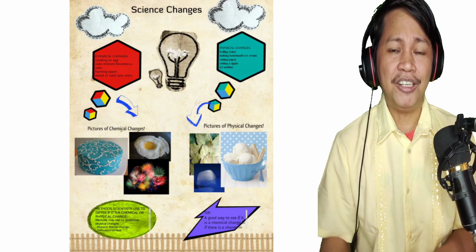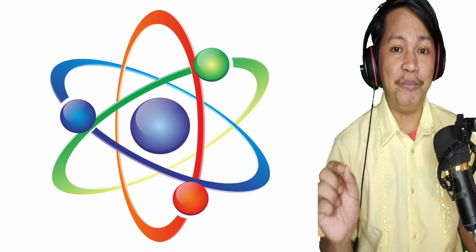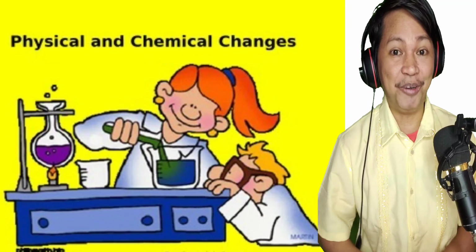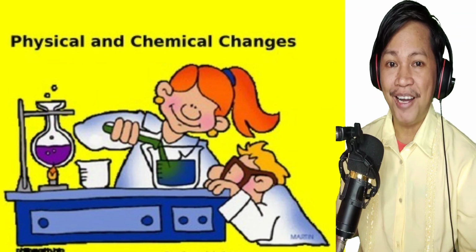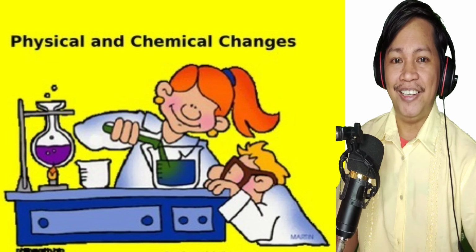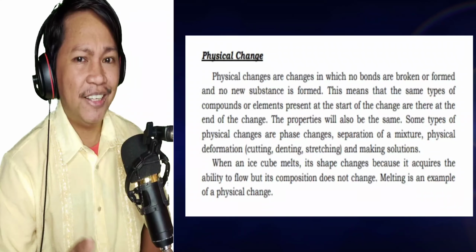In this particular topic, they identified two types of changes of matter, and these are physical and chemical changes. So pag-usapan natin kung ano ba ang kaibahan ng physical and chemical changes, of course with examples that I will give later. Alright? Alright, let's go straight to the physical change.